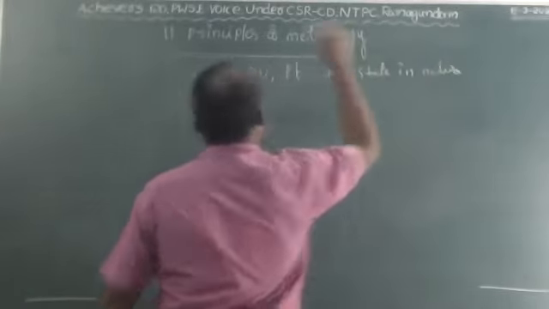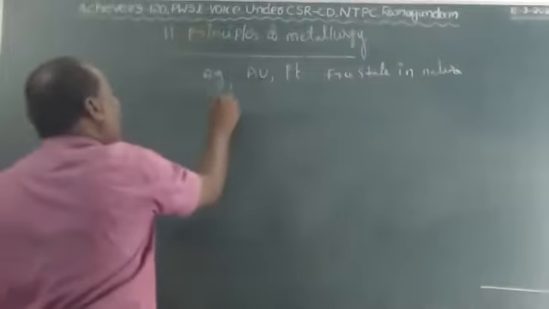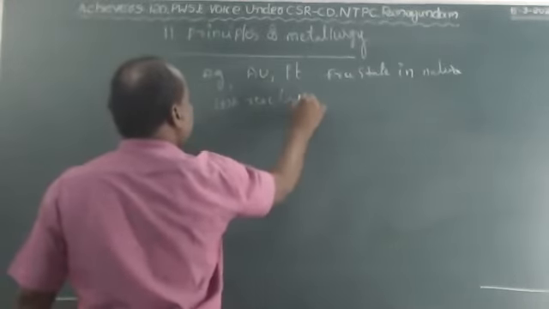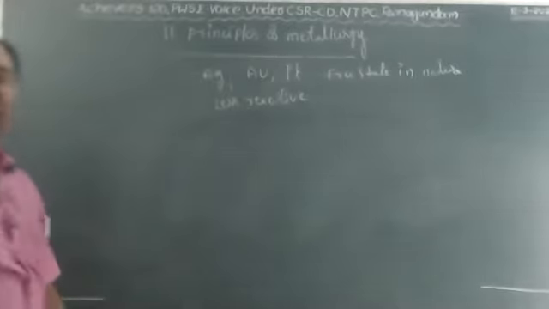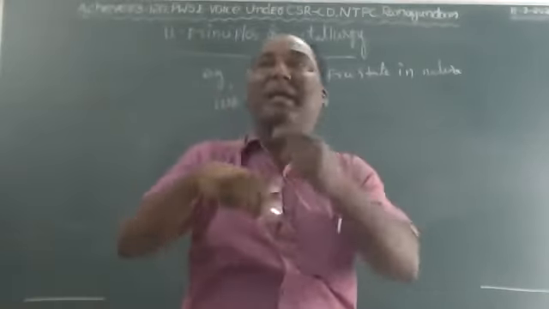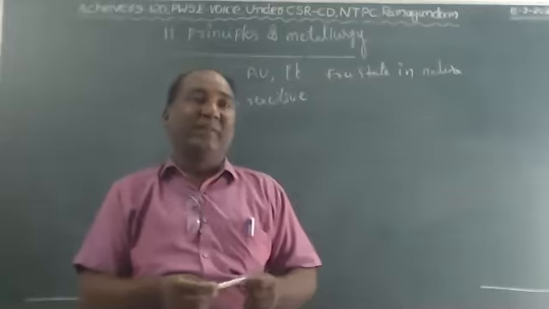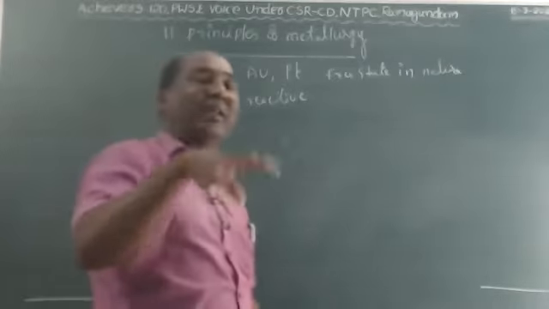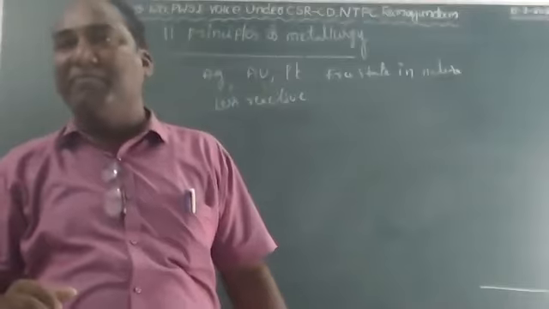Because these metals are very less reactive, they are available in free state in nature. Some of the other metals are highly reactive metals. They are not available in the free state, and those metals are available in the form of compounds.